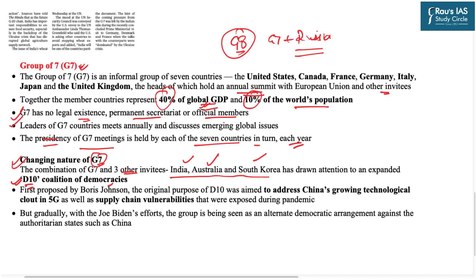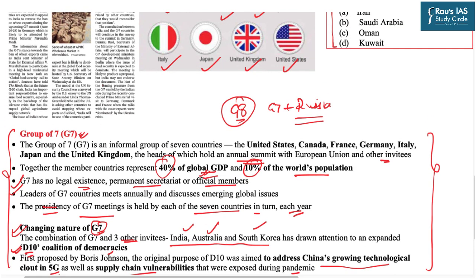This was first proposed by Boris Johnson, and the original purpose of the D10 was aimed to address China's growing technological clout in 5G, as well as supply chain vulnerabilities which were exposed during the pandemic. So I hope these factual details are clear to you regarding the G7. This was a very brief topic from the prelims examinations perspective.